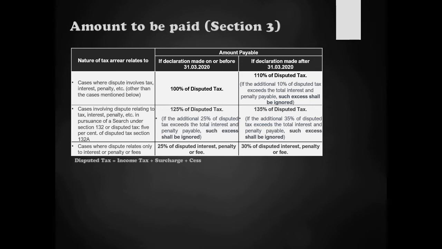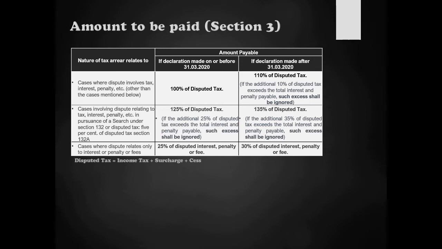So in such cases, what the government says is that the excess of this incremental 10% portion of disputed tax over and above that interest and penalty which is getting waived, that amount will be ignored. So ultimately, you will end up paying 100% of disputed tax plus aggregate of interest and penalty. The full amount what you owed, you will be ending up paying. But the benefit that you get is that the case gets closed. So the dispute gets resolved. That is the benefit. Now, coming to the second bucket.